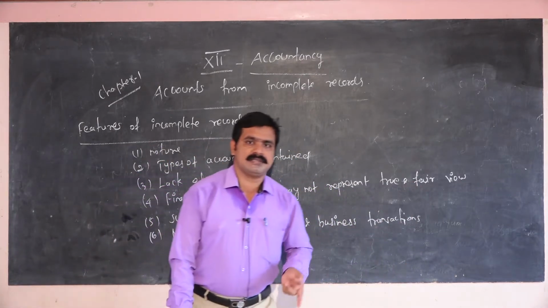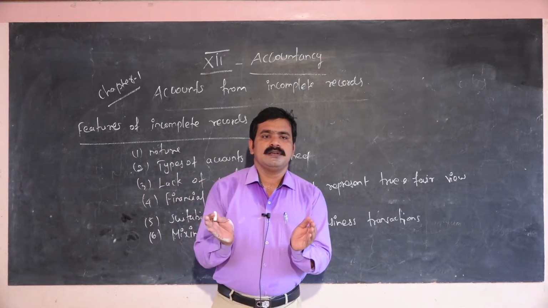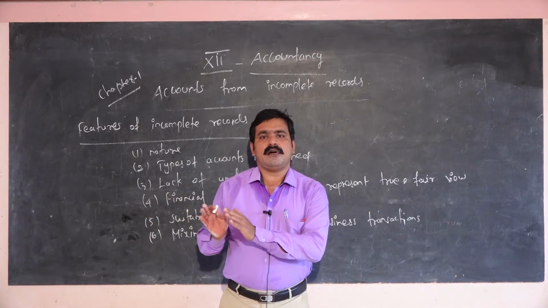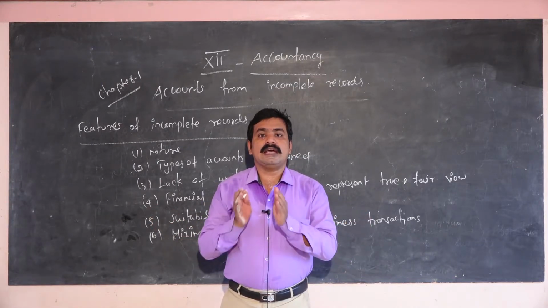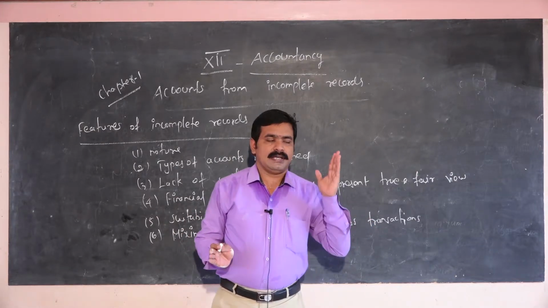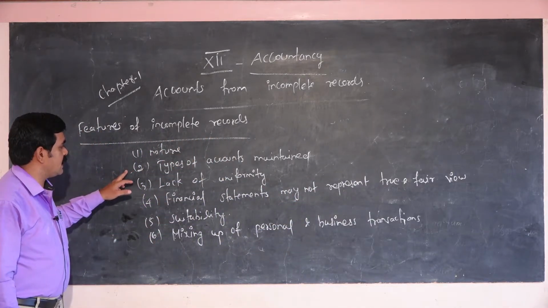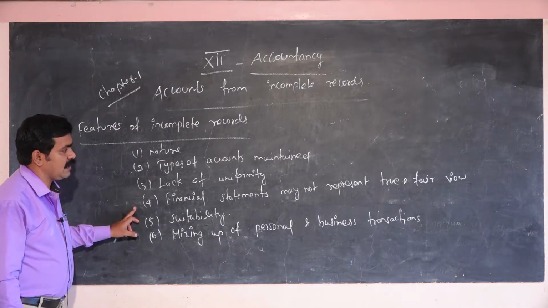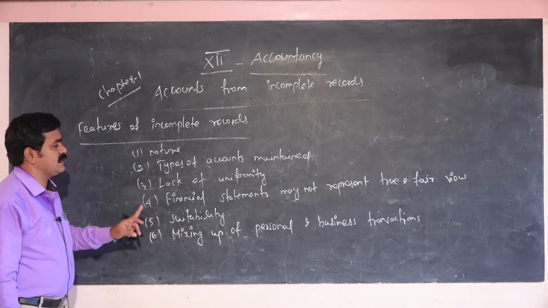They follow only the double entry system, but some small traders maintain only single entry system. Single entry system is not systematic records, that is called incomplete records. These are the features of incomplete records: first is nature, second is types of accounts maintained, lack of uniformity, financial statements may not represent true and fair view, suitability, and mixing up of personal and business transactions.